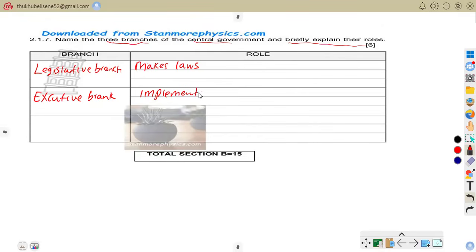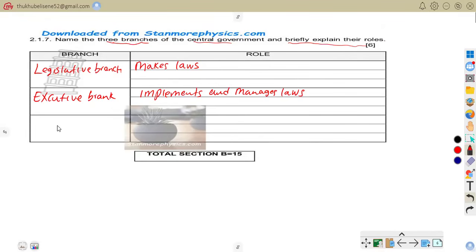These are the roles played by the executive. They lead the country and implement the laws.